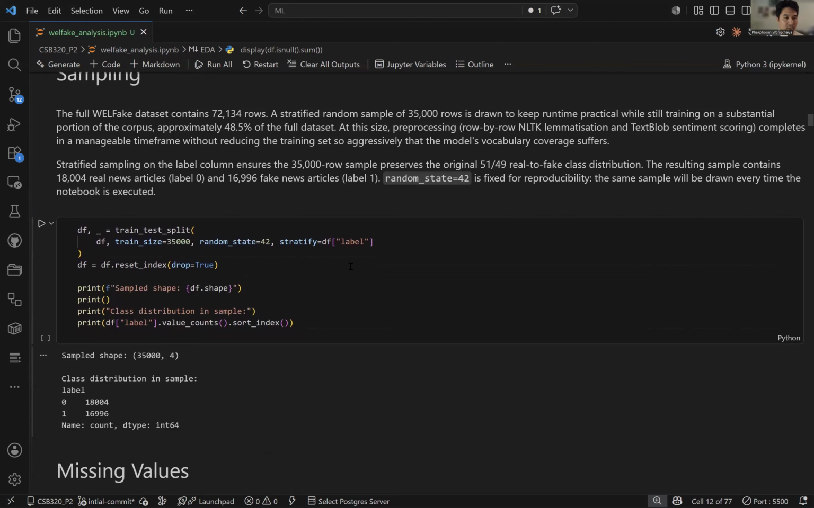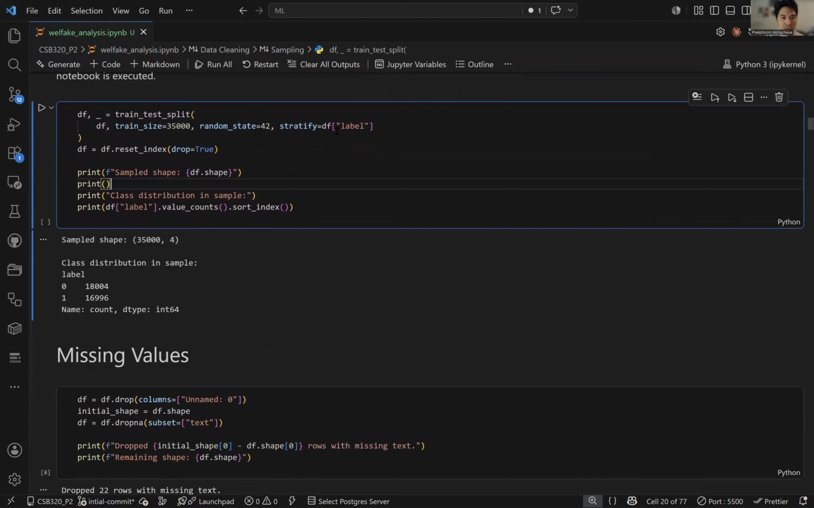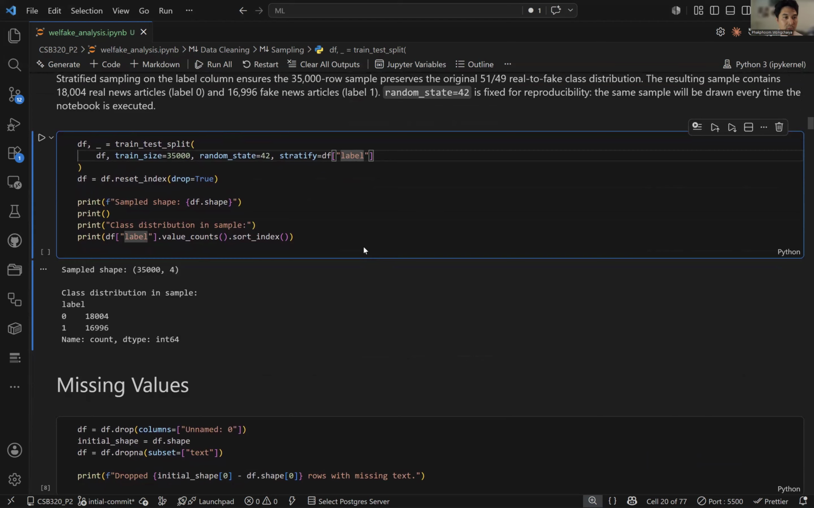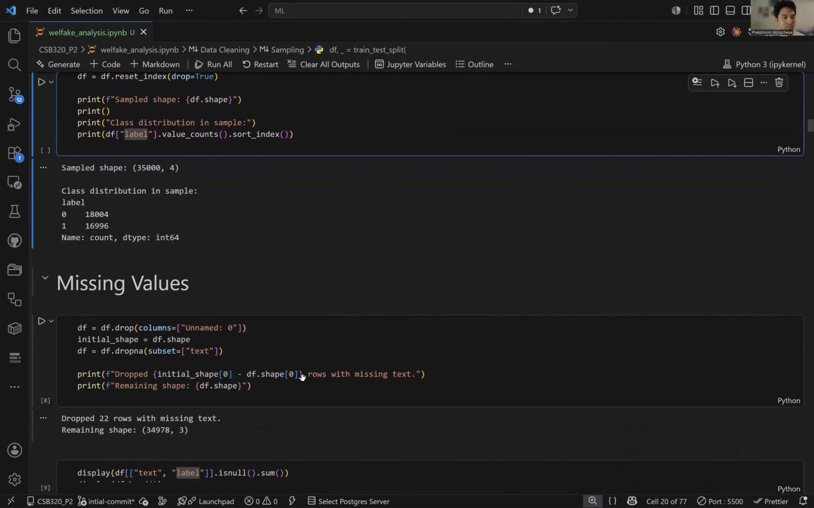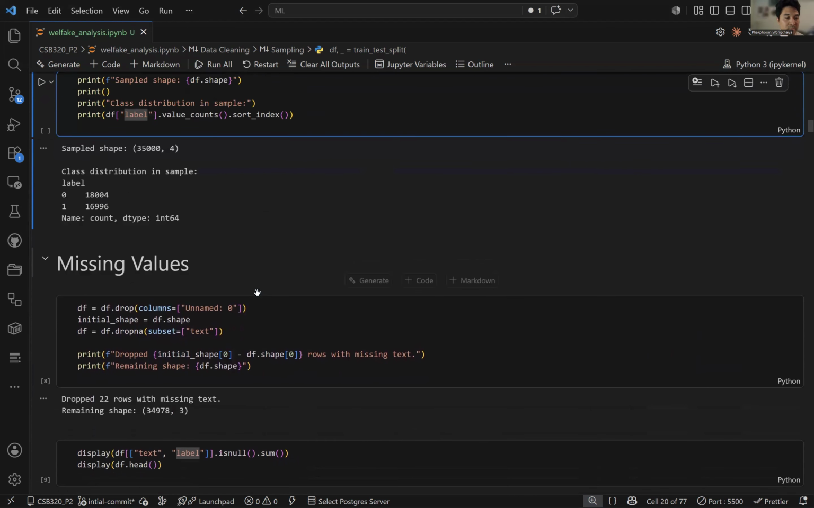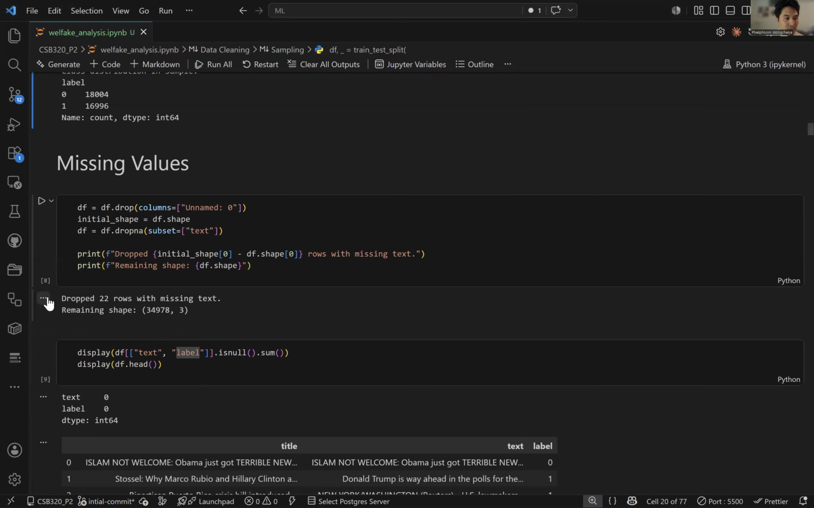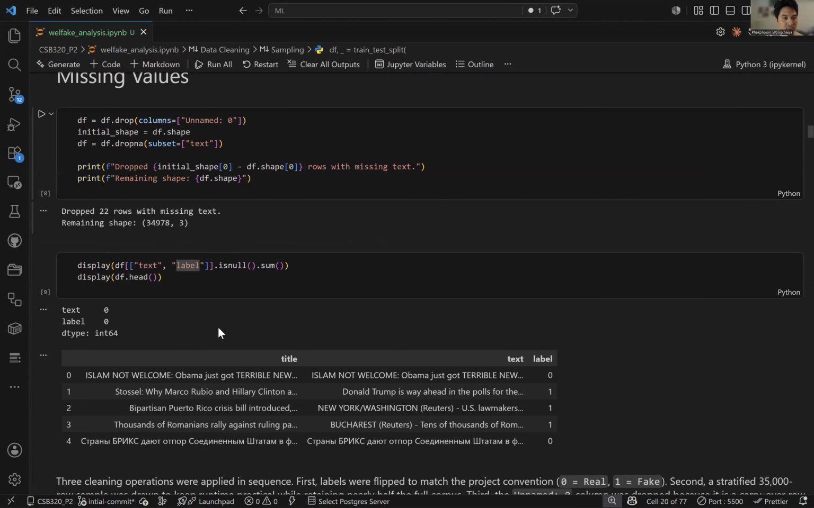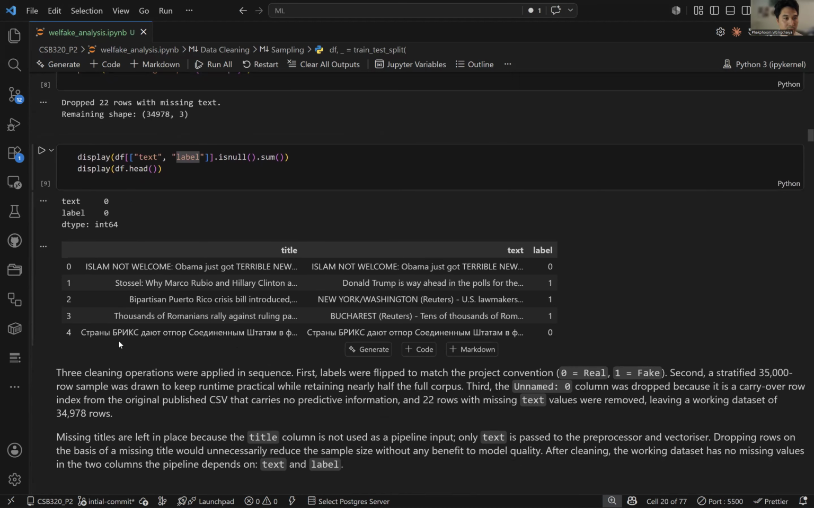Here is the sampling portion, taking only about 35,000 rows. I stratified the labels to make sure that they are evenly split, and then here are the 22 missing rows. I'm just going to drop them. Right here, I take a look at the first couple of rows.